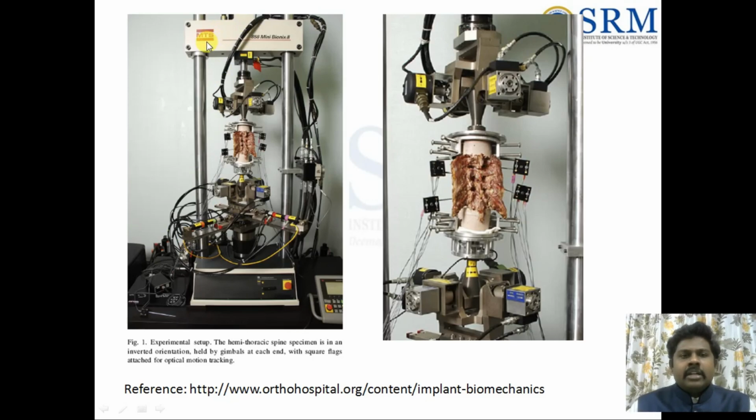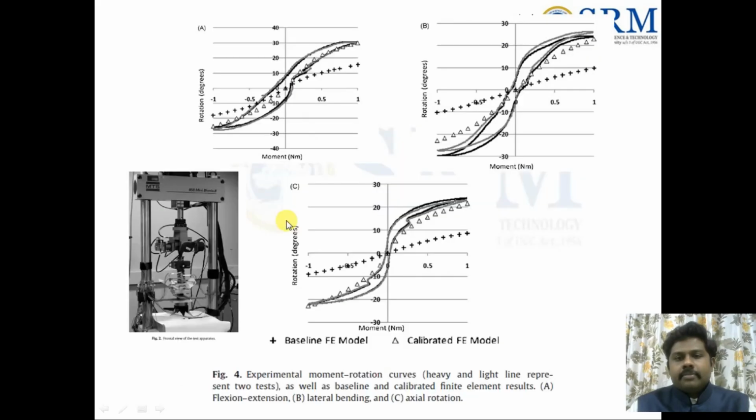It is developed by MTS, Material Testing System, Minneapolis. Now while we are testing over here, what is the data we can achieve from here? What I told is, I am giving a moment over here. If I am giving a moment, this area is called the neutral zone.